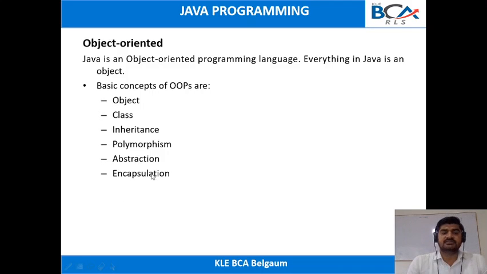Next, abstraction. Abstraction is nothing but how we can hide the implementation from the user. That is abstraction. Next, encapsulation. Encapsulation is nothing but how we can wrap both variables and methods inside the class. So these are the important concepts of OOP. In upcoming classes we will be seeing each concept in depth, and we'll be learning each concept with an example.